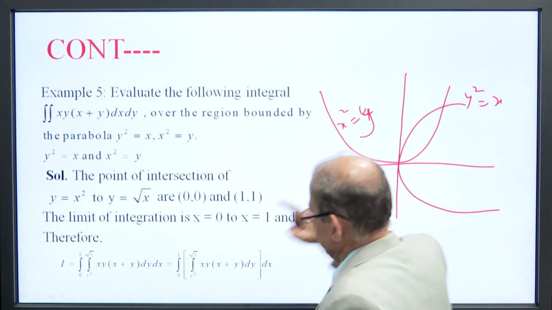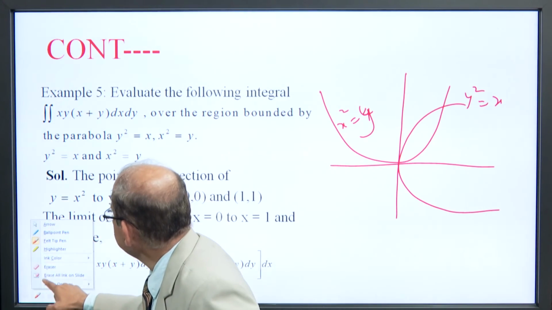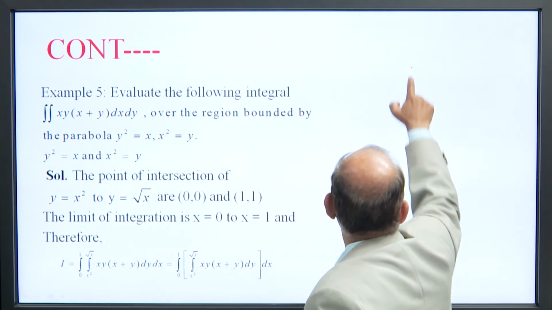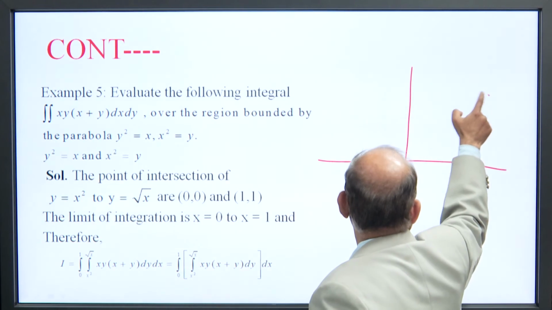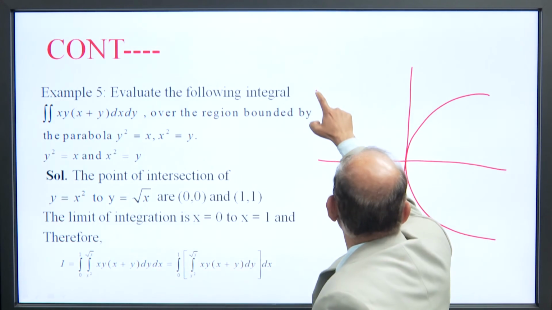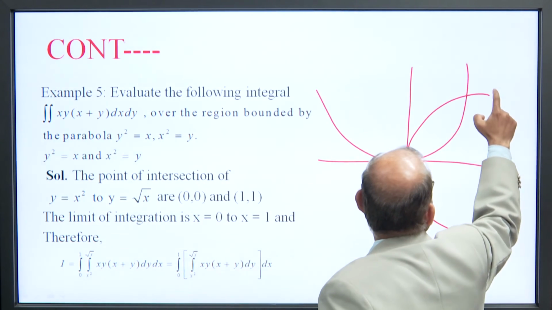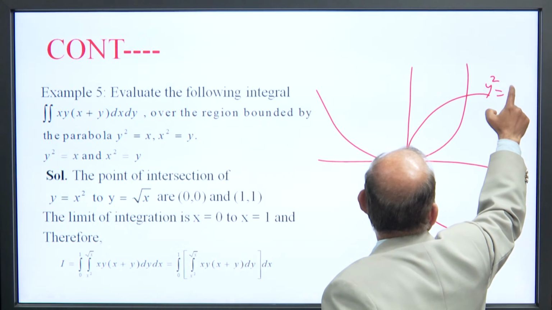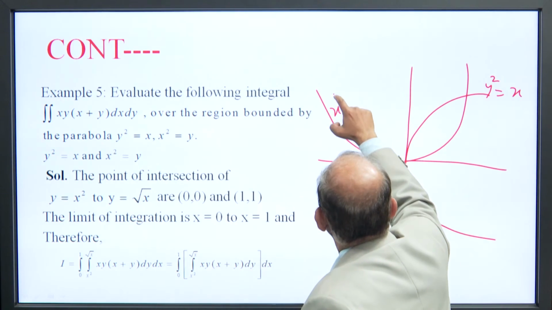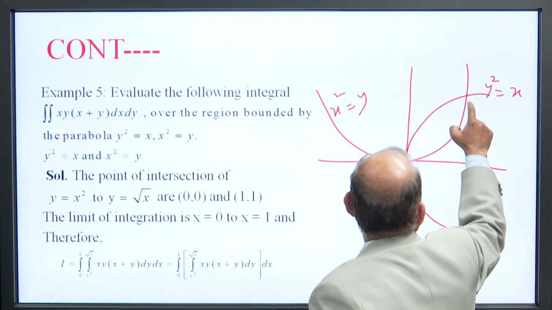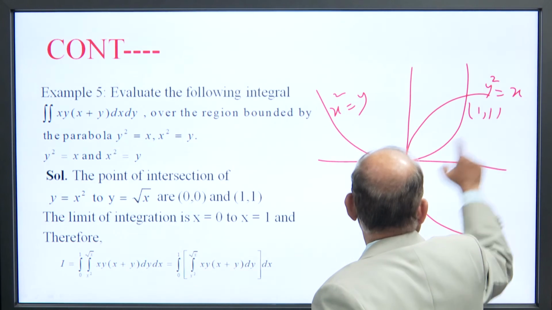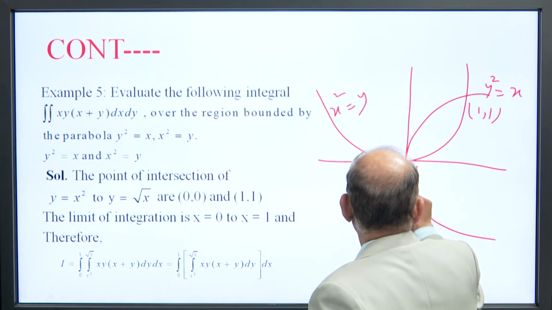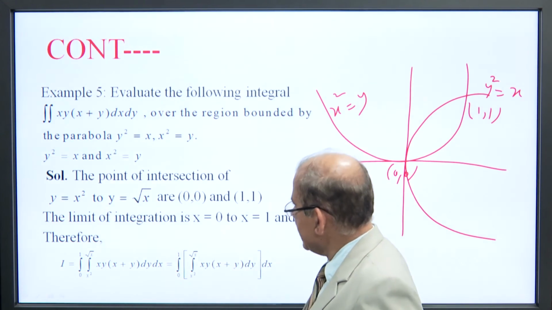The point of intersection of y square is equal to x and x square is equal to y is 1 1 and 0 0. The region of integration is this.